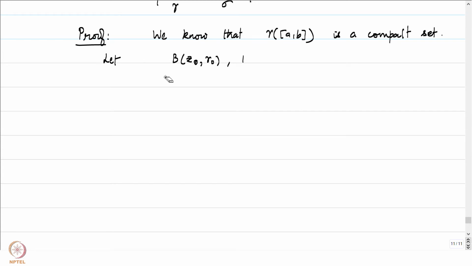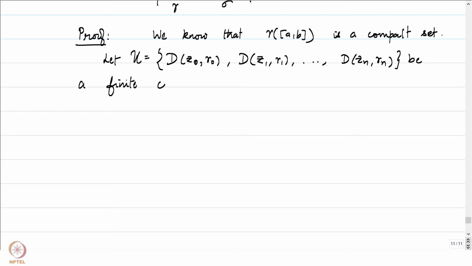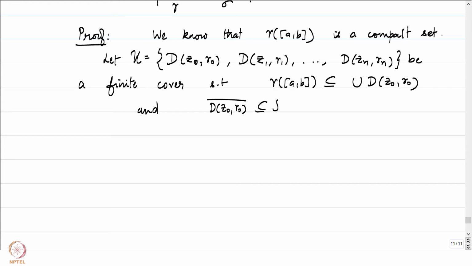By invoking the compactness, let D(z0, r0), D(z1, r1), up to D(zn, rn), this is in the complex plane, and therefore let me use the notation D for the disk, let me call this u, be a finite cover such that gamma of AB is contained in the union of the D(zj, rj), and each closure of D(zj, rj) is contained in omega. That would ensure that the union of the closures is also contained in omega.